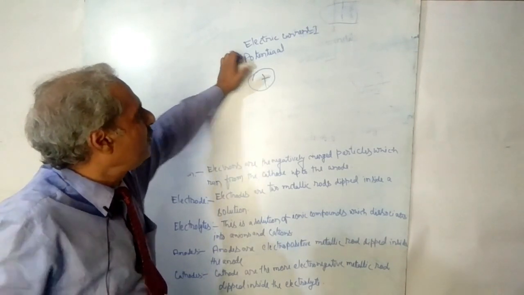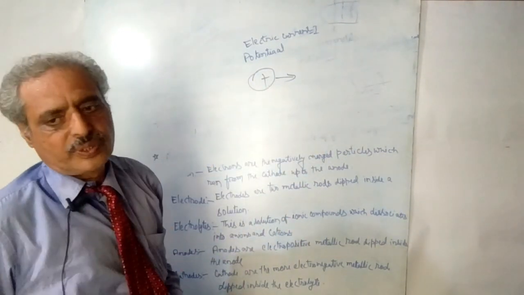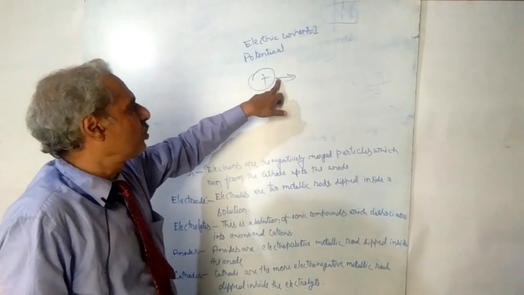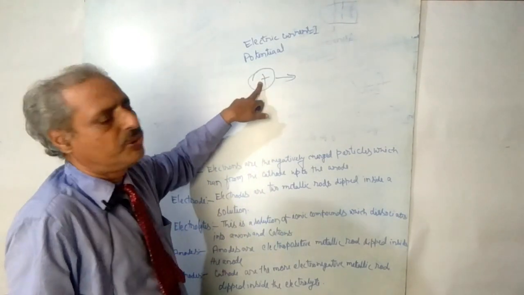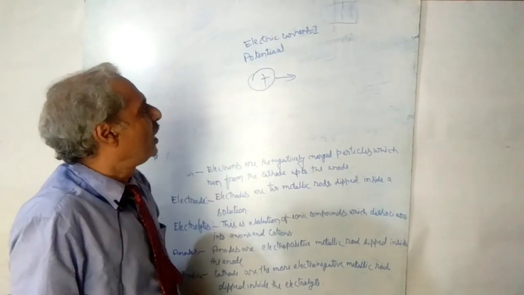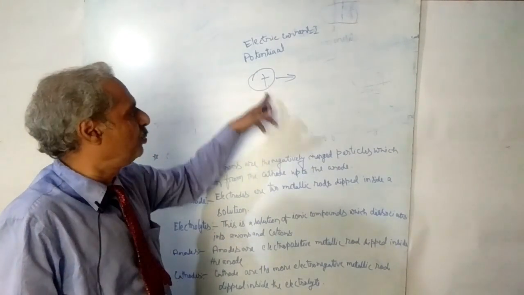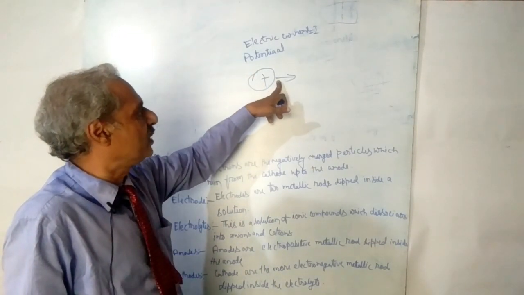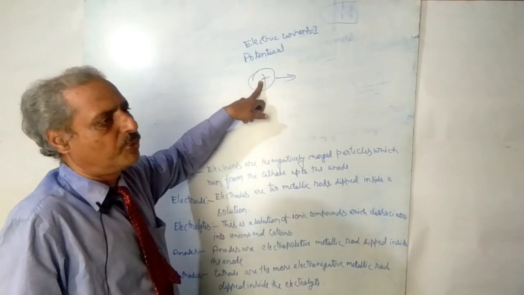certainly it will give some effect. That effect is known as a magnetic field. So one magnetic field will be created around this positive charge, and the strength of that magnetic field or electrical field will depend upon the strength of that positive charge.